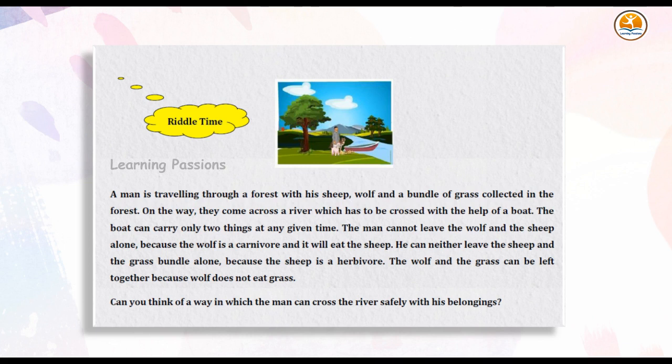The man cannot leave the wolf and the sheep alone, because the wolf is a carnivore and it will eat the sheep. He can neither leave the sheep and the grass bundle alone, because the sheep is a herbivore. The wolf and the grass can be left together because wolf does not eat grass. Can you think of a way in which the man can cross the river safely with his belongings?